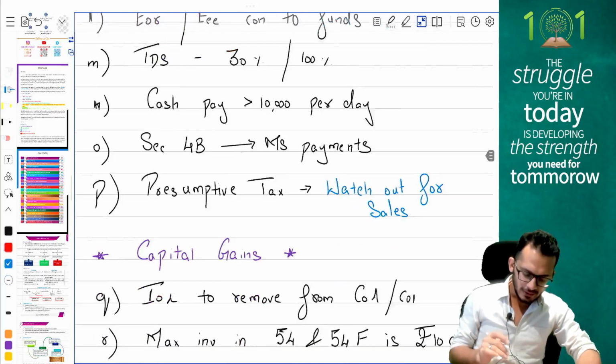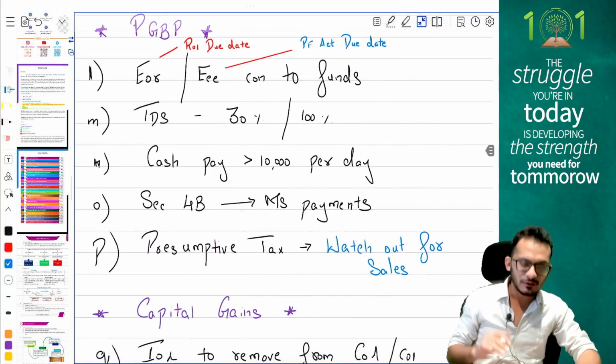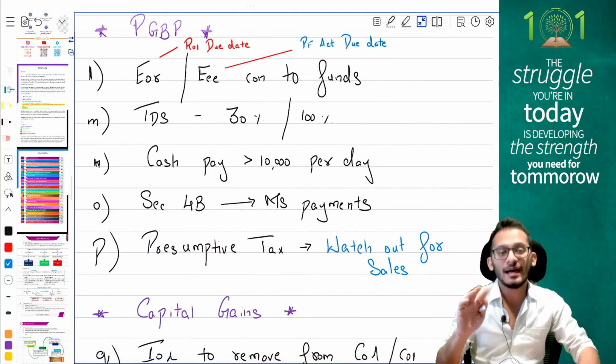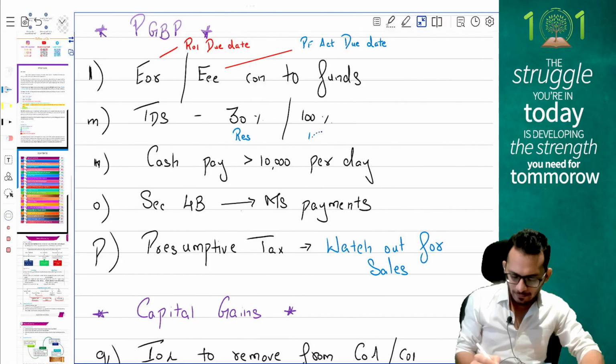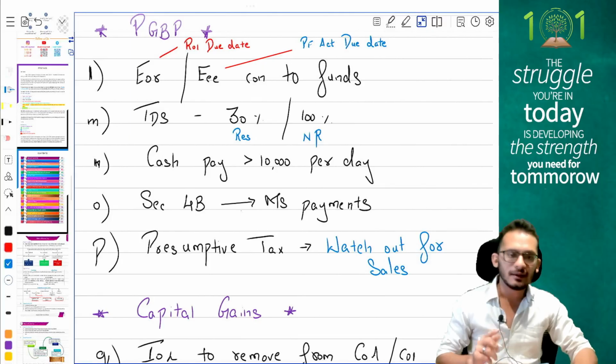Next, a critical provision from the exam is your TDS provisions. If you get an adjustment which says tax has not been deducted, check whether the payment is being made to a resident or to a non-resident. If the payment is being made to a resident, then disallow 30%. If the payment is made to a non-resident, then disallow 100%.